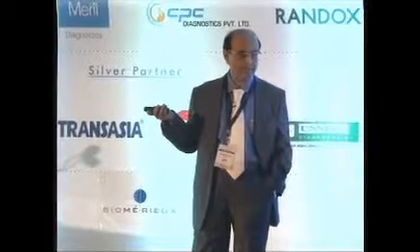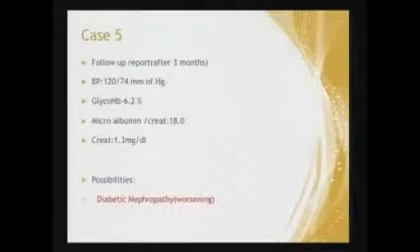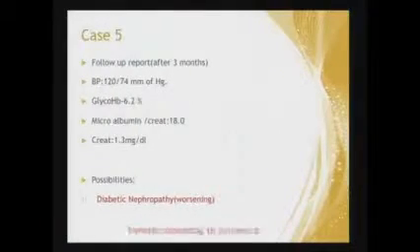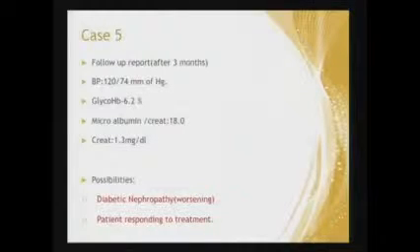So what are the possibilities? His diabetic nephropathy is worsening. Serum creatinine has gone up from 1 to 1.3, means he has lost 30% of his GFR. So what would you say? I would say the second, that this patient is responding to treatment.